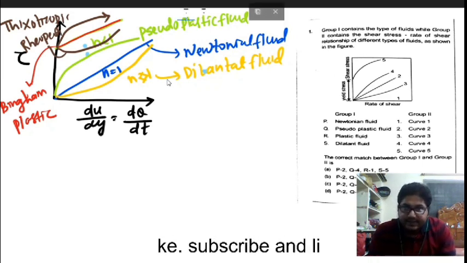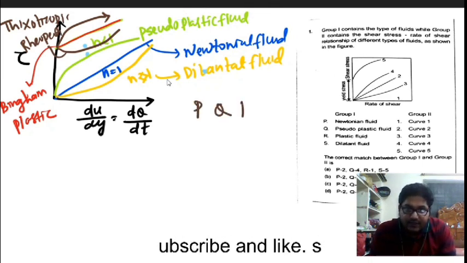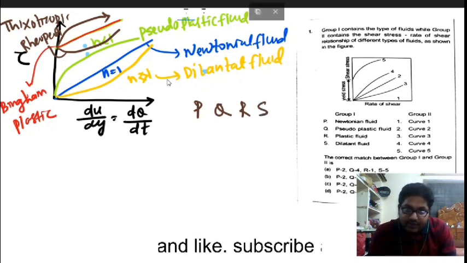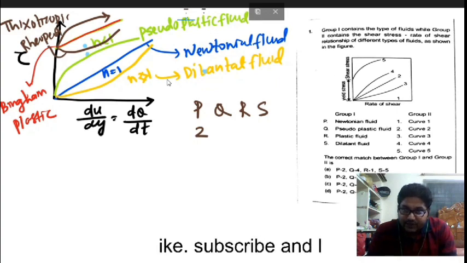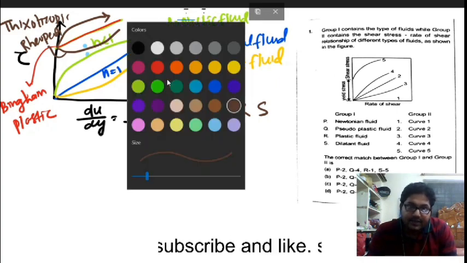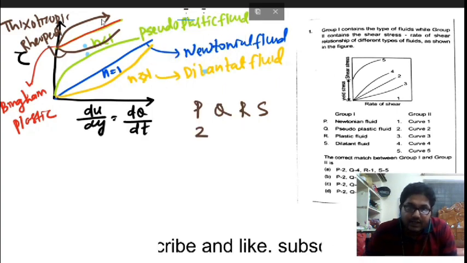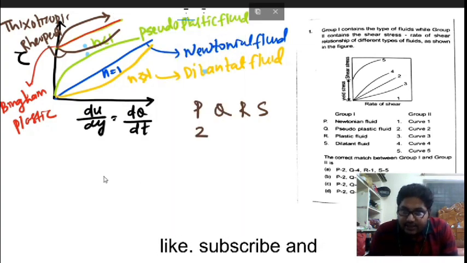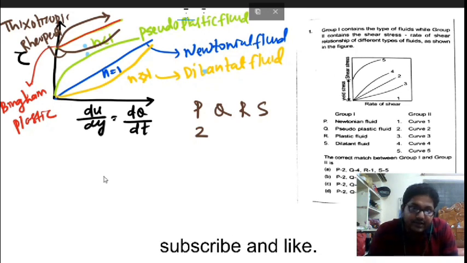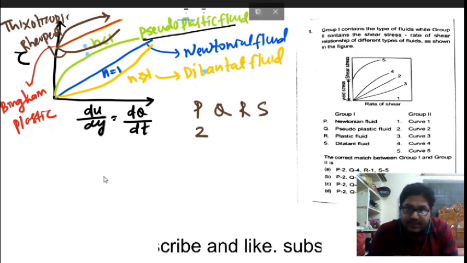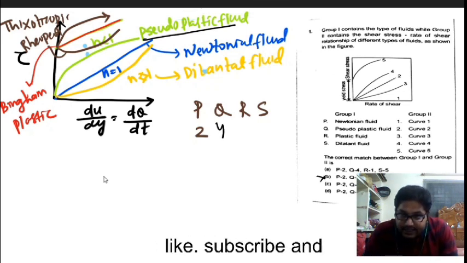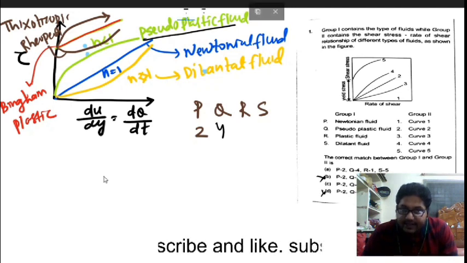Now you have to see P, Q, R, and S. Newtonian fluid is what? This curve number is 2, and in both options 2 is there. Next is pseudoplastic. Pseudoplastic means this 4. So directly you can say 2 4. This is cancelled, and this is also cancelled. Now options A and C are there.